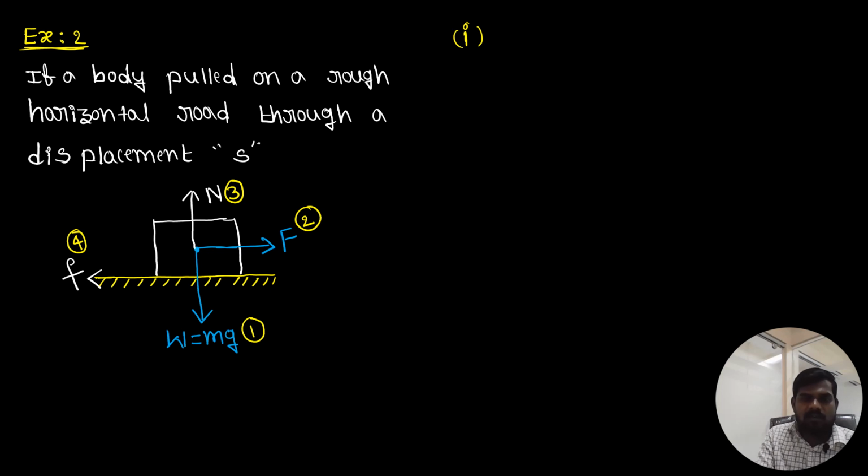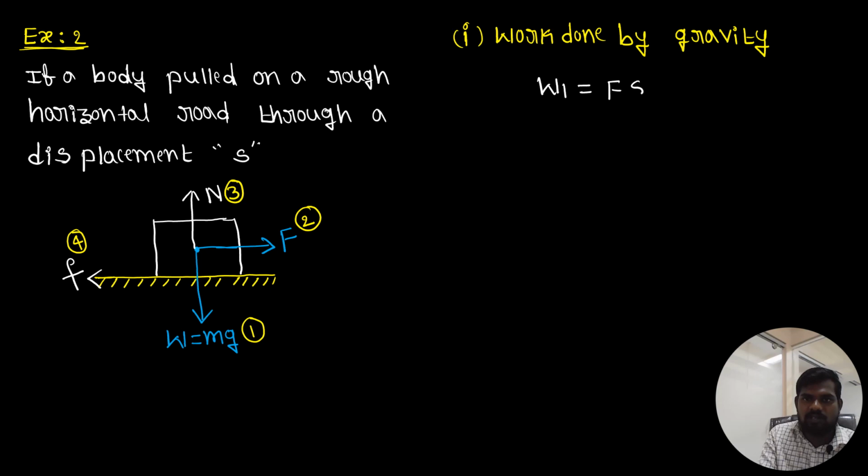First I will find the work done by the first force, nothing but gravity. The formula is W1 equals force into displacement into cos theta.